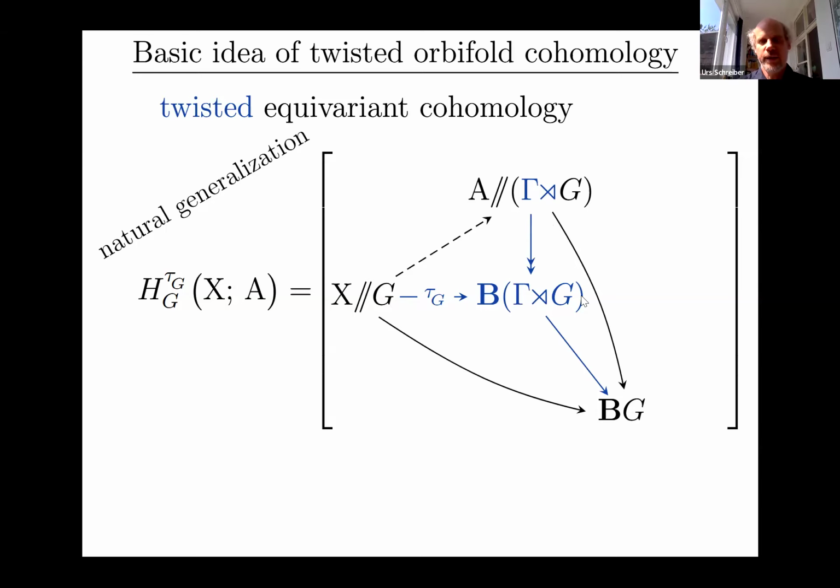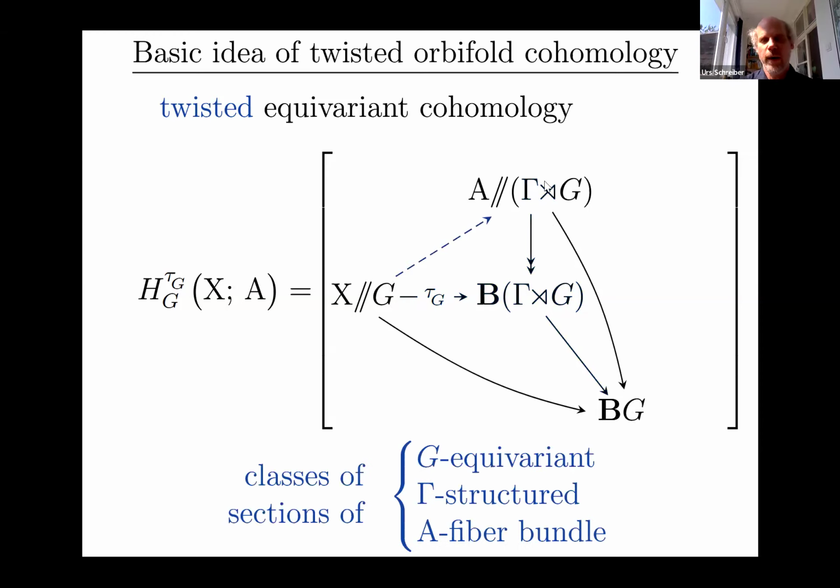There's this extra G action here, which itself sits over BG. So then we can say twisted equivariant cohomology is such maps, such slice maps. And if you unwind, and this is part of what this book that we've written unwinds, but this is also fairly standard stuff, what we're really doing here is homming into this classifying fibration of Γ-principal G-equivariant A fiber bundles.